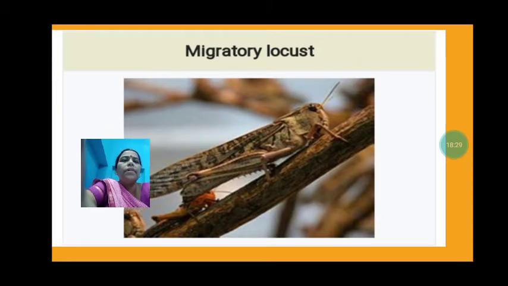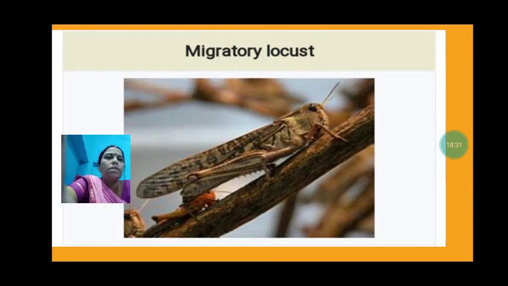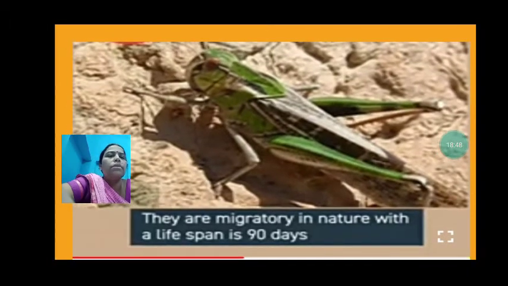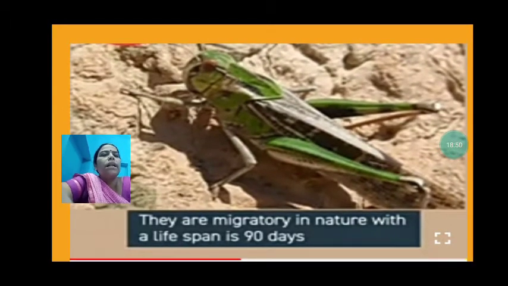Now we will read about the migratory locust. Locusts are harmful migratory insects. Swarms of locusts settle on standing crops and then destroy them. They are migratory in nature with a lifespan of 90 days. So their lifespan is 90 days.